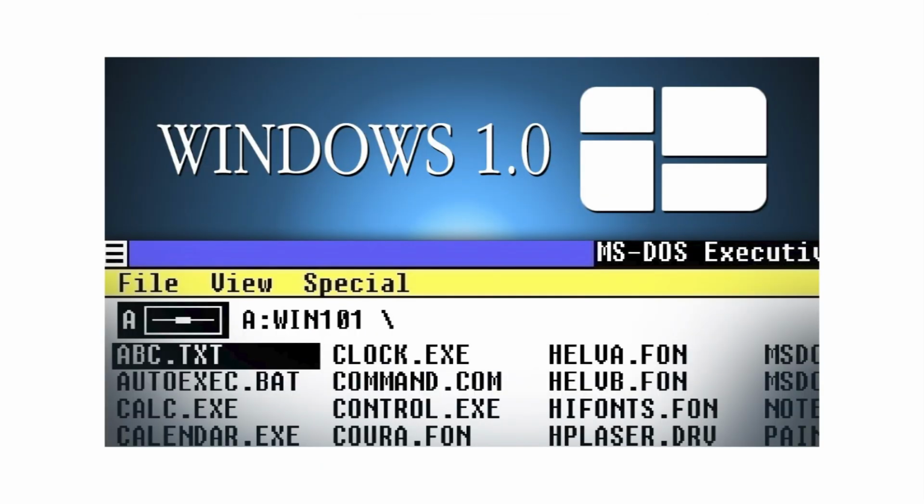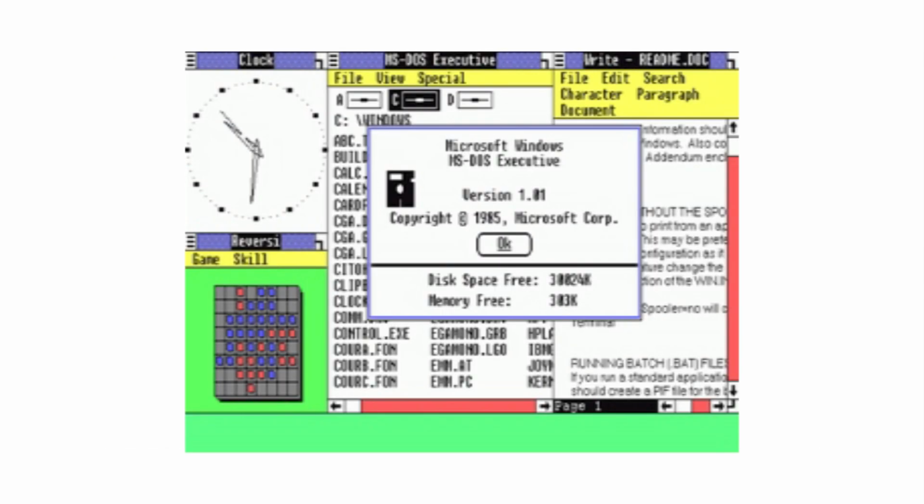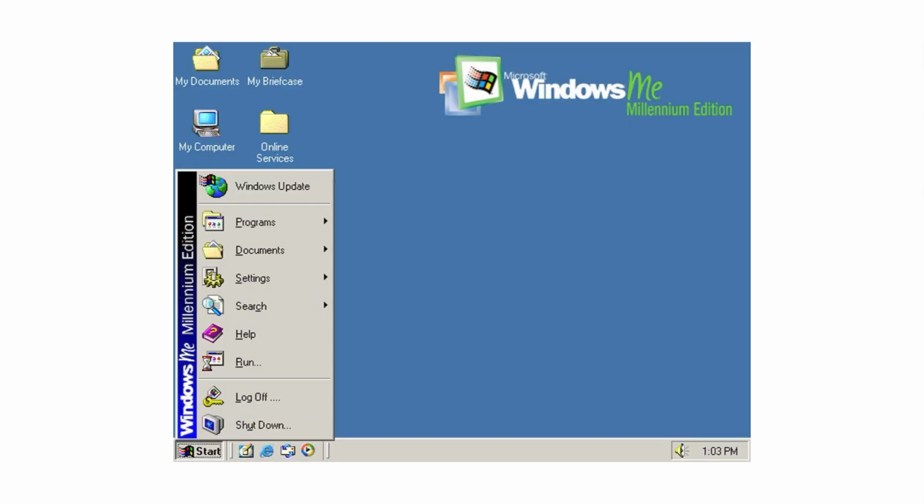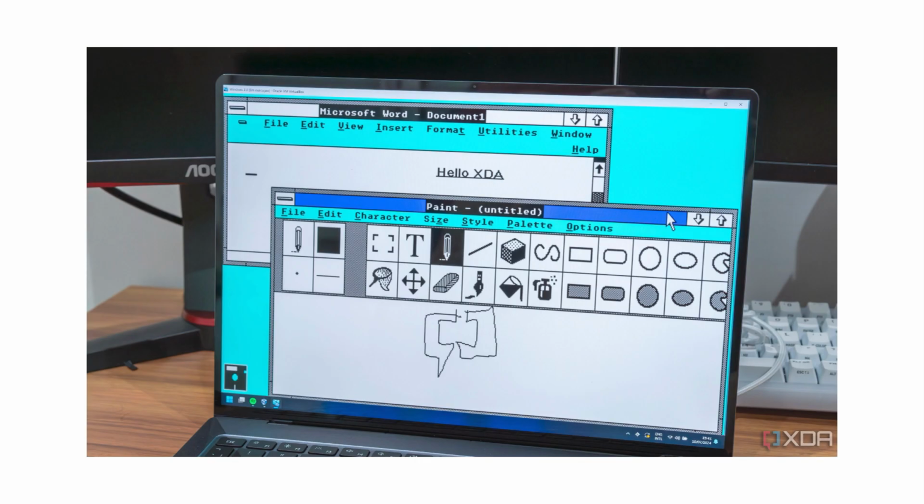Windows 1.0 launched in 1985, and honestly, it barely resembled an operating system by modern standards. It ran on top of MS-DOS and introduced simple tiled windows, not the overlapping ones we're familiar with today. But it gave the world something revolutionary: graphical computing. Users could finally click, drag, and interact visually instead of typing every command. Windows 2.0 followed 2 years later in 1987, adding overlapping windows, keyboard shortcuts, and better memory management. It wasn't flashy, but it planted the seeds for everything to come.